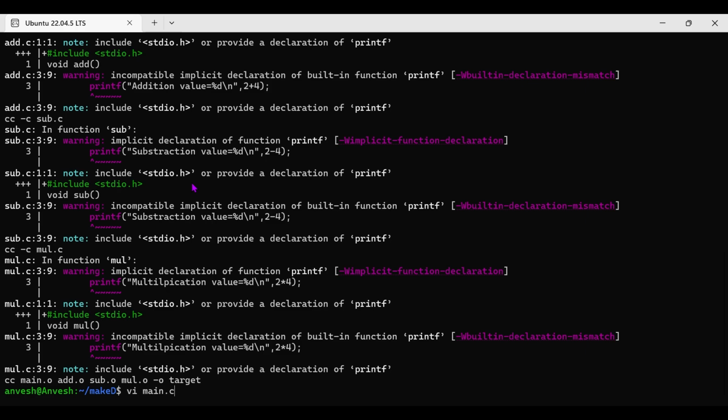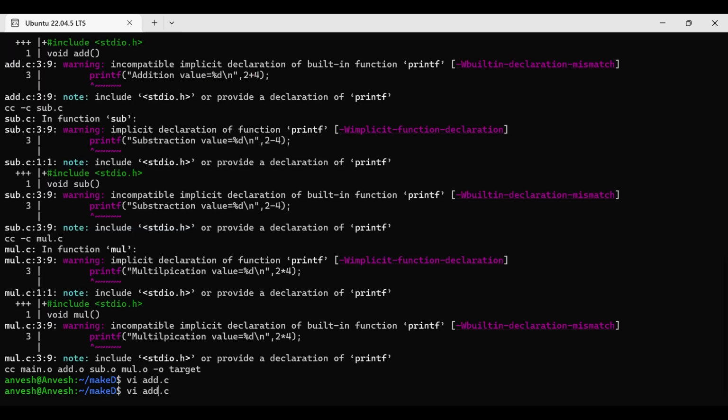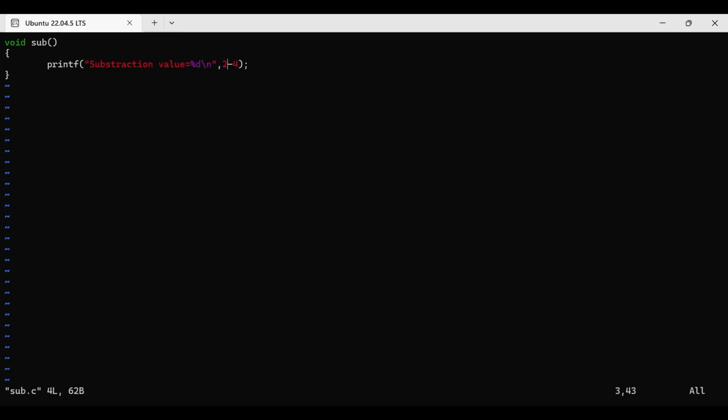That's why we have to open those files. Add.c. Simply here you have to include. Here no need for my header.h, because that contains only the declarations. Hash include stdio.h. Then after, guys, have people observed why I am doing like this? If you forget about the header dependent file in that source file, it shows the warning. Then after that, sub.c.